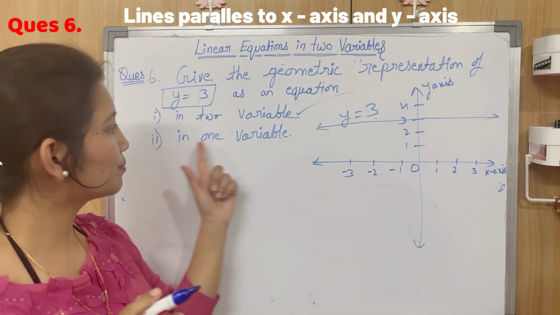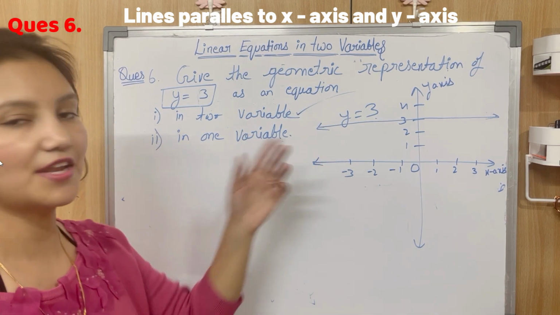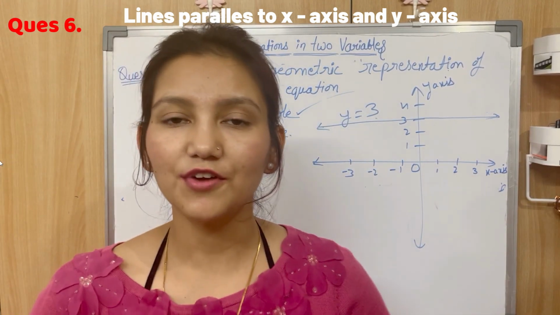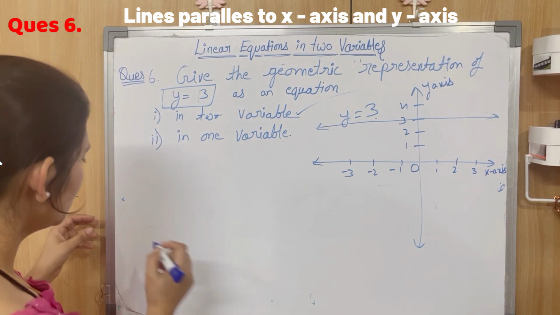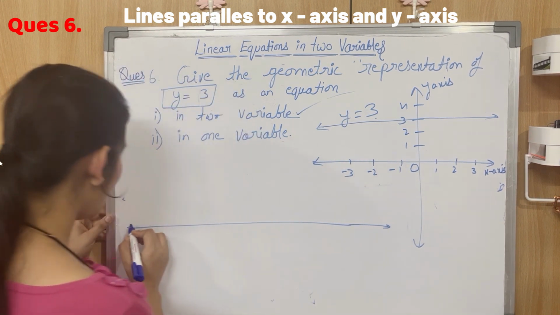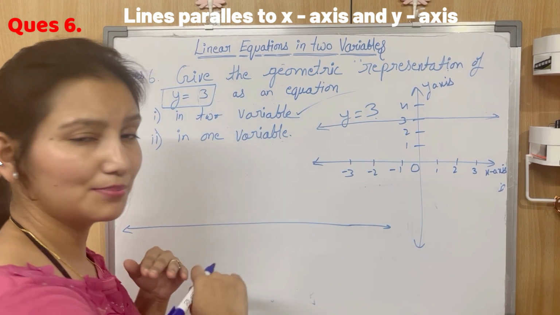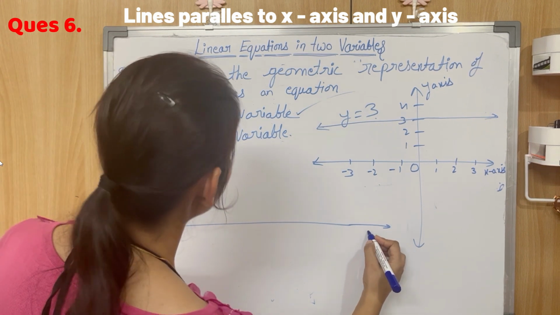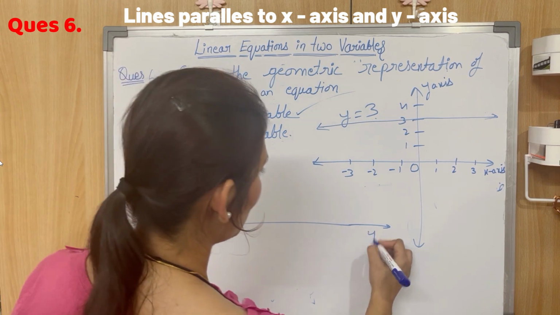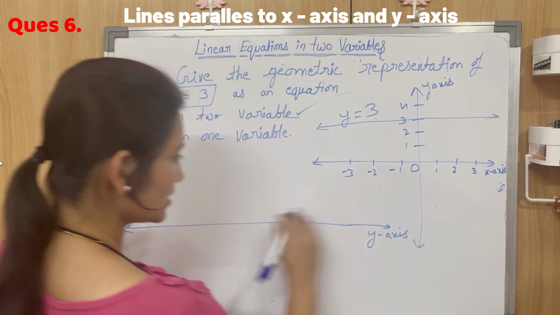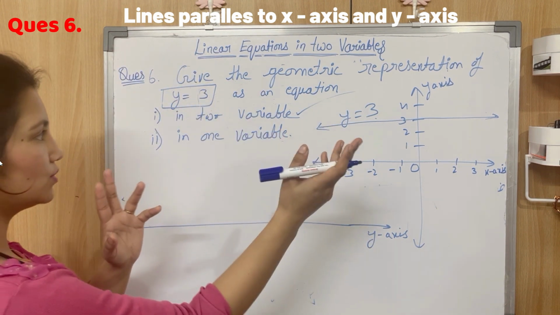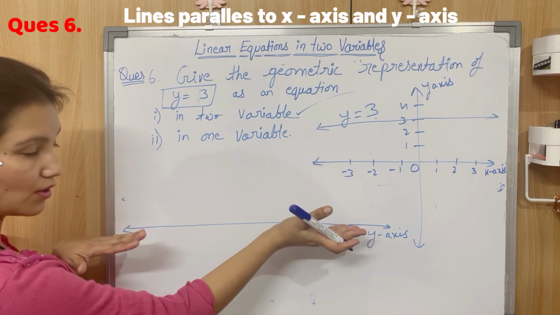But now you need to represent this line in one variable. As you can see, y equal to 3 is already in one variable. So you just need not to panic. You just need to draw a line, one dimension, one simple number line, and name it y. So this is the number line, right? We are just naming this number line as the y-axis, simple. And on this number line, you need to plot y equal to 3.